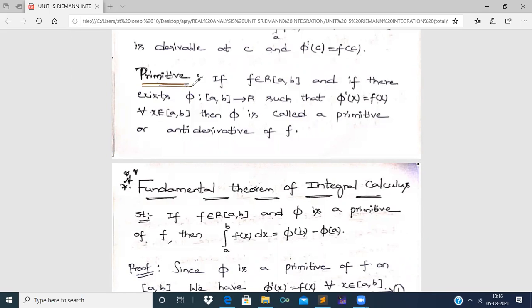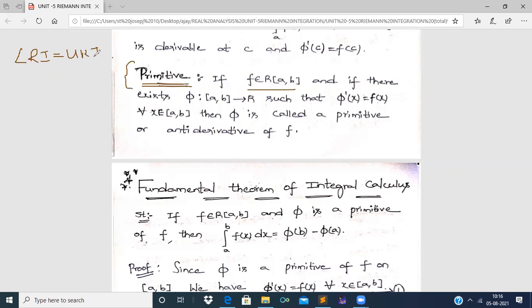Let us learn the definition of primitive, which will help in proving this fundamental theorem of integral calculus. If f is Riemann integrable, then the lower Riemann integral of f will be equal to the upper Riemann integral of f.